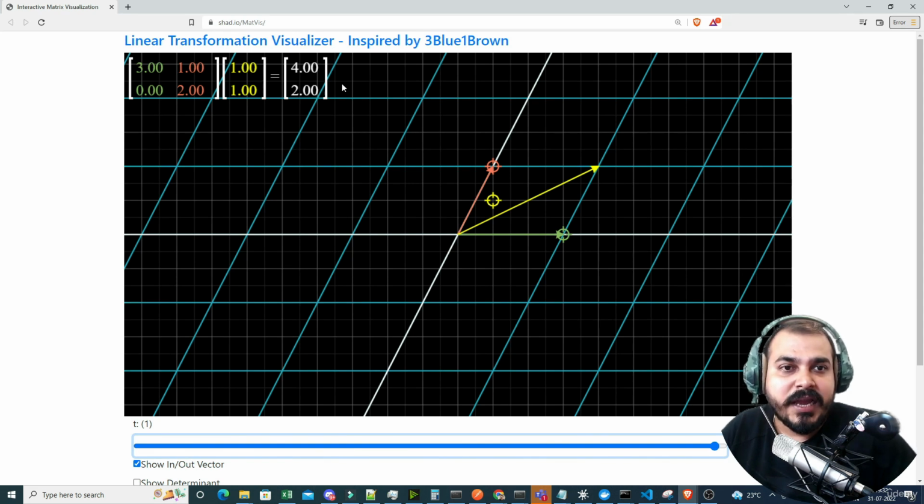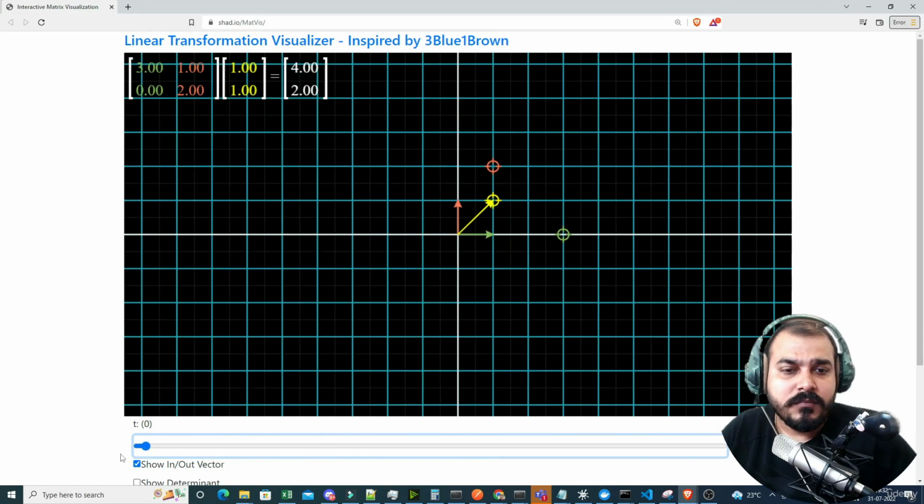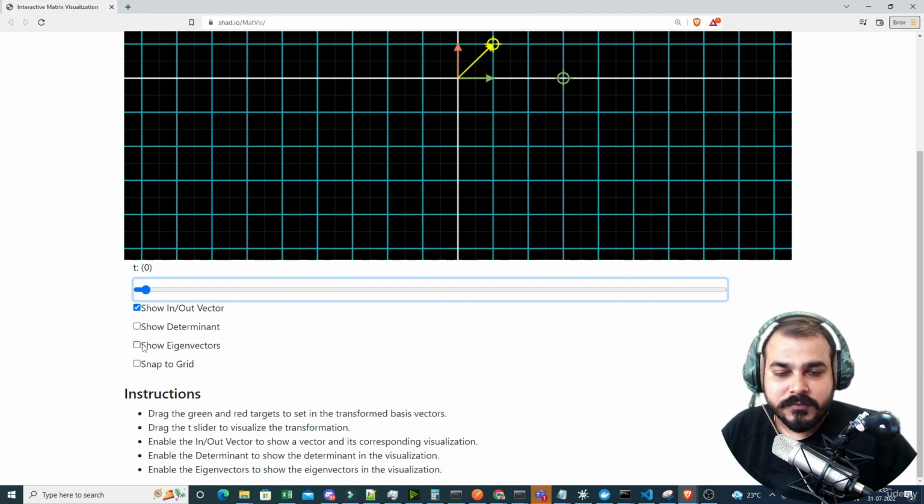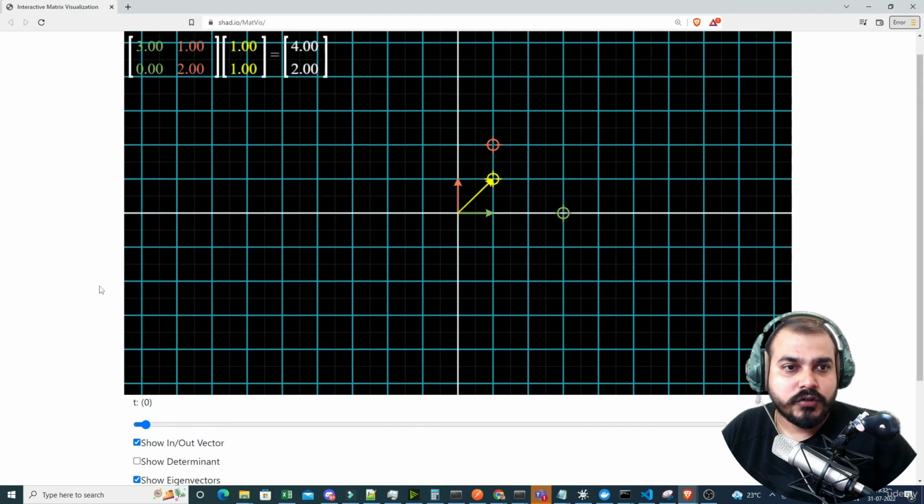So here also you'll be able to see I can multiply lambda by this particular number. So here you can see 4, 2. That basically means, for a vector, if I apply a linear transformation with this particular matrix, I'm going to get a lambda value with 4 and 2 as its eigenvalue. Now, let me just show you the eigenvectors also.